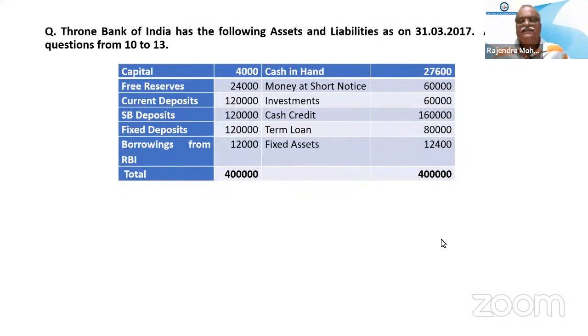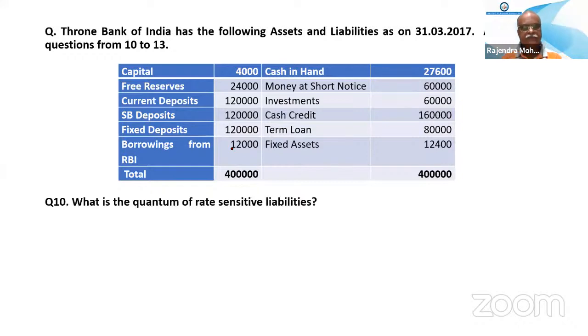This bank has the following assets and liabilities as on 31st March 2017. Answer the questions from 10 to 13. Here the assets and liabilities are given. The balance sheet total is 4 lakh. Let's see what the question asks.